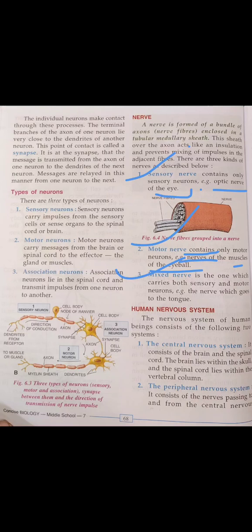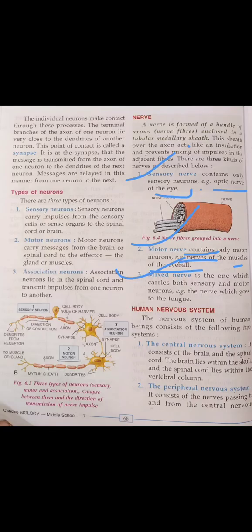So there are three types of nerve: sensory nerve, motor nerve, and mixed nerve. Sensory nerve contains only sensory neurons, for example the optic nerve of the eye.